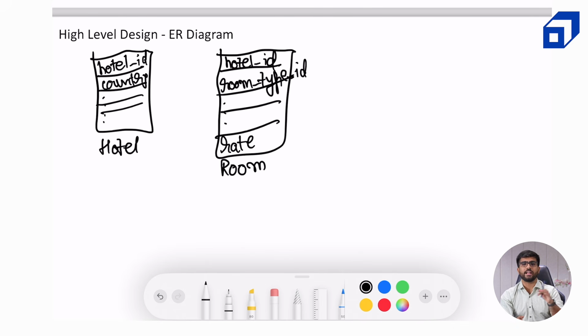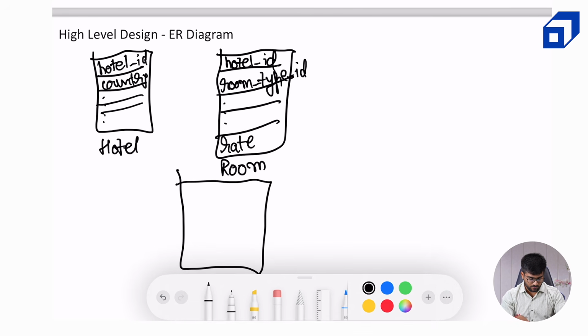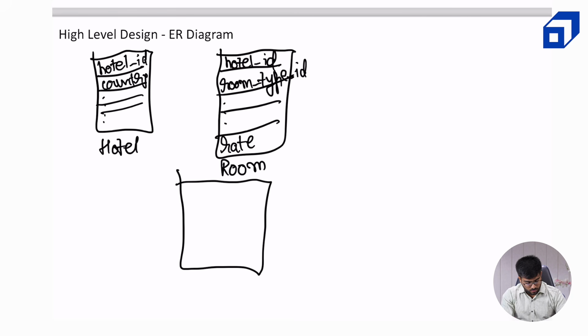So for example, if I store inventory of a room type in the same table as the room table, then it will have lots of entries for each of the dates, which we don't want. We want to keep our room table of a limited size, and instead we can create an inventory table for this purpose. All right, so there will be an inventory table where we will have the hotel ID, and we will have the same primary keys as the room table, room type ID will be there,